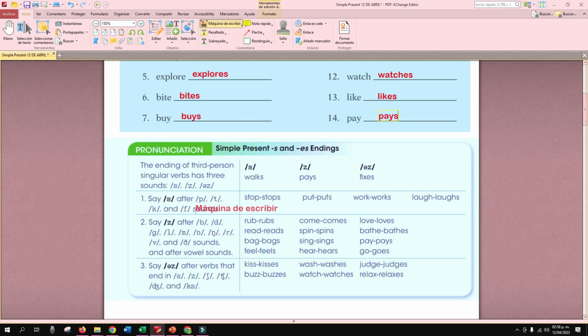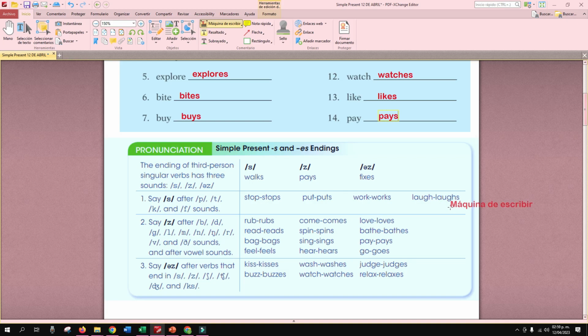Say S after P, T, K, and F sounds. For example, stop. What is the sound? The P sound, right? Stop. Stop. With the S, stops. Stops. Put, puts. Work, works.